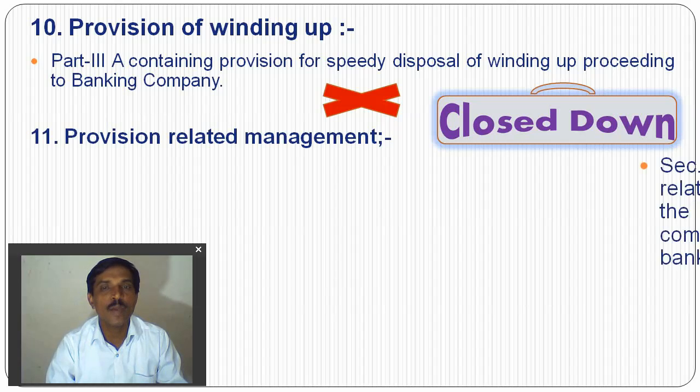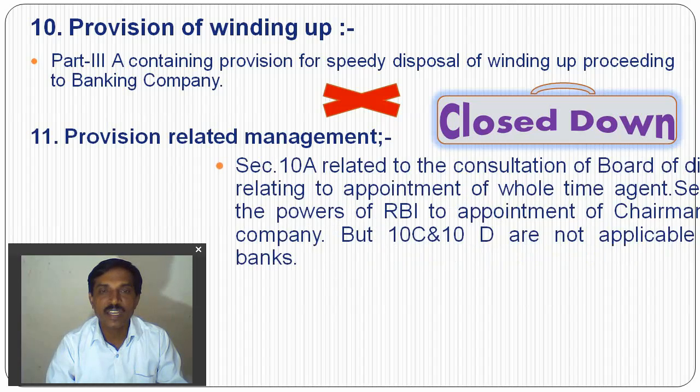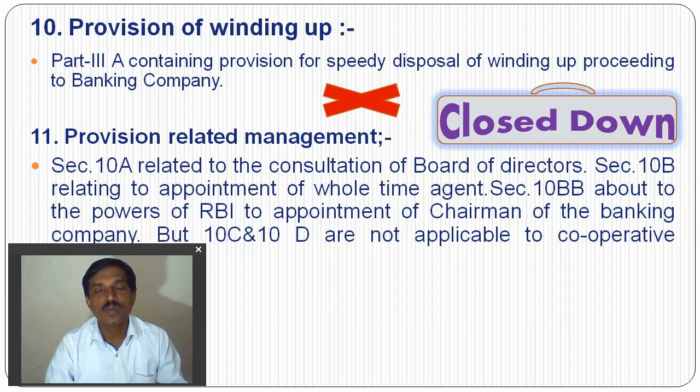Provisions related to management. Section 10A is also mentioned in the original Act of 1949, which continues in the Banking Regulation Act as applied to Cooperative Banks in 1965. Section 10A is related to the constitution of the Board of Directors. Section 10B relates to the appointment of the whole-time agent and the whole-time chairman. Section 10BB is about the powers of the RBI to appoint the chairman of the banking company.